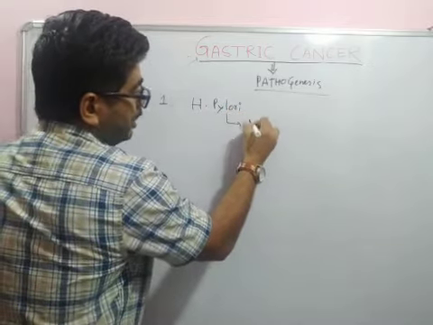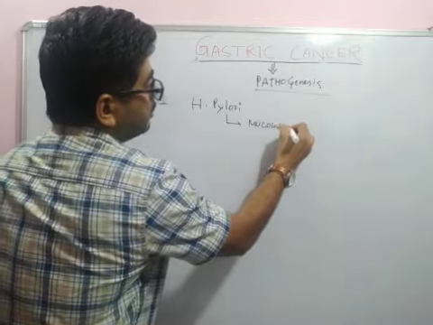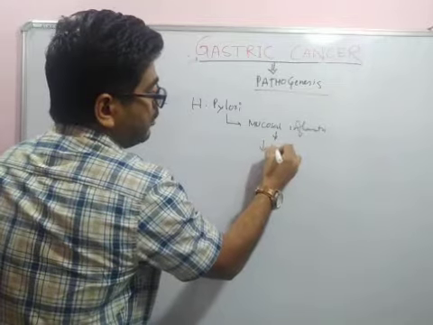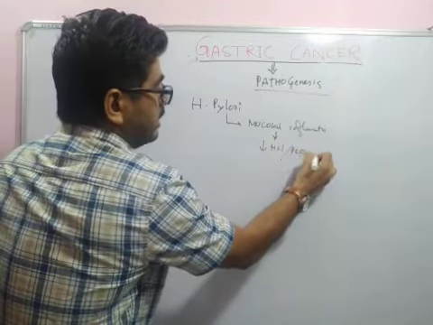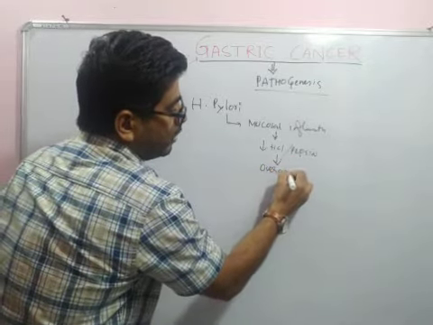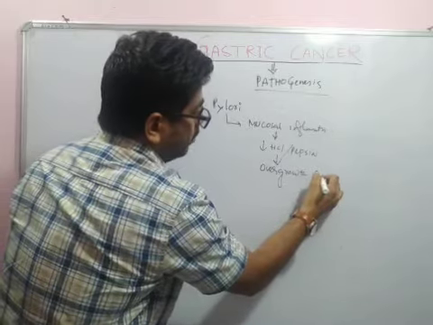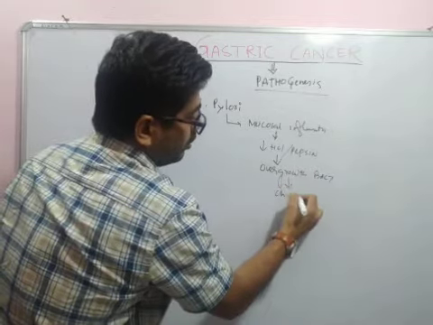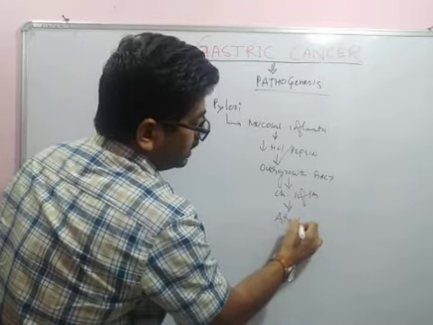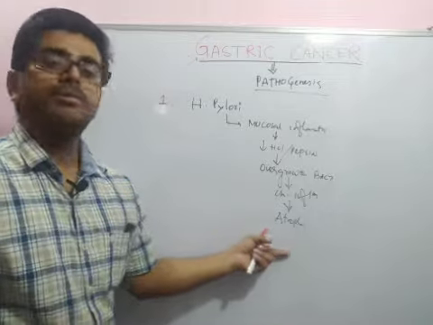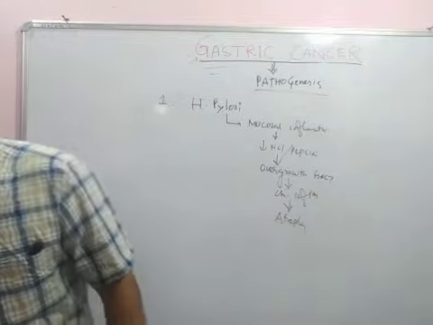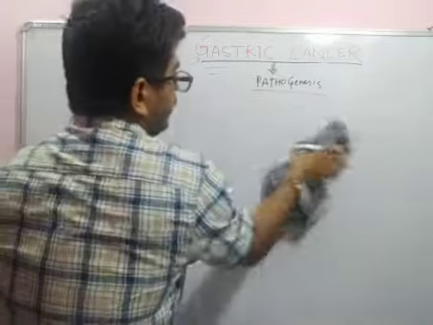It causes mucosal inflammation in the gastric mucosa, and that inflammation leads to a decreased amount of HCl and pepsin. With decreased HCl and pepsin, there will be overgrowth of bacteria, and that overgrowth will lead to chronic inflammation. Chronic inflammation will lead to atrophy of the gastric mucosa. If there is atrophy, then simultaneously there will be development of metaplasia, dysplasia, and gastric cancer. So this is the importance of H. pylori in gastric cancer, and how it develops gastric cancer.